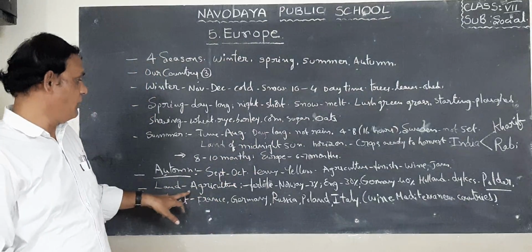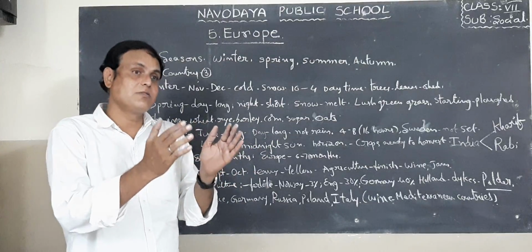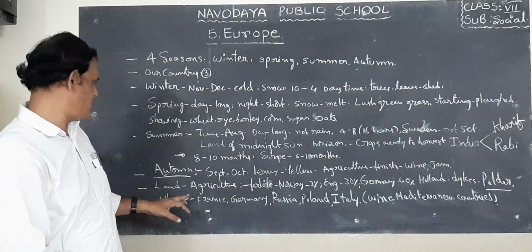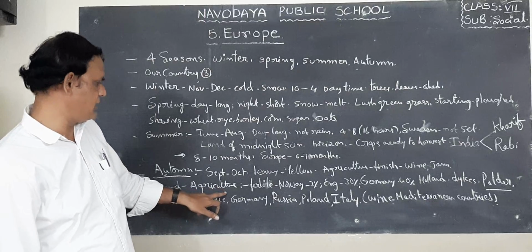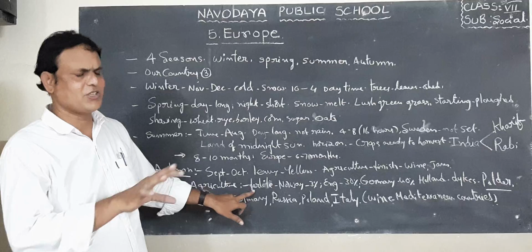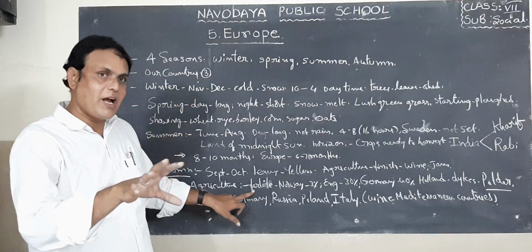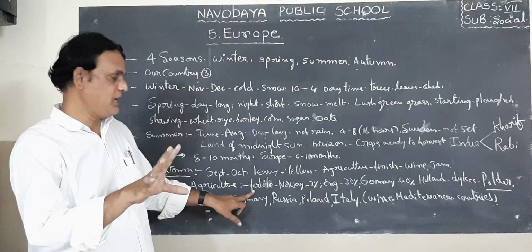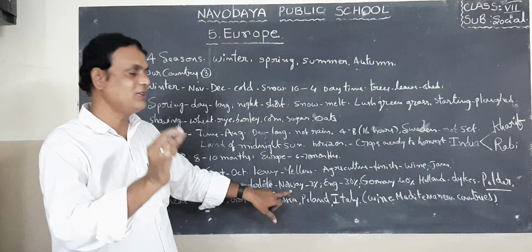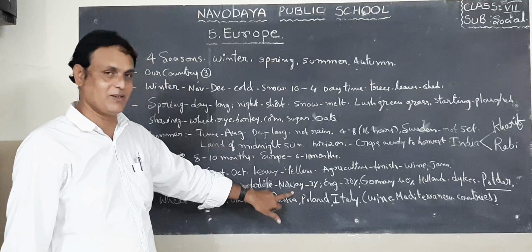Now, how much percentage agricultural land is there in European countries? For example, here I wrote to you that the land is fertile land, but for agriculture the land is suitable only 3% in Norway.